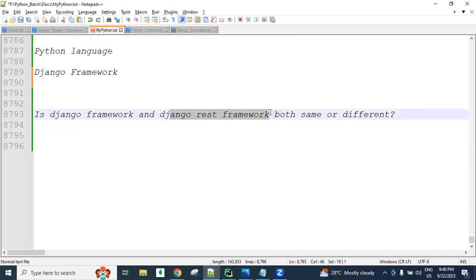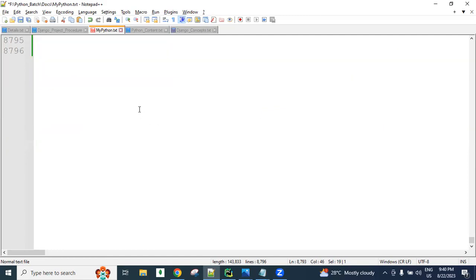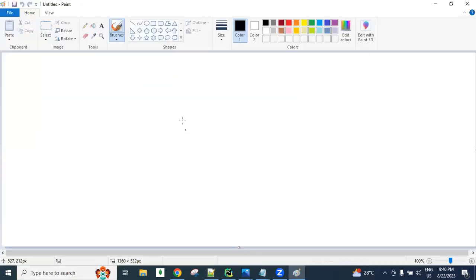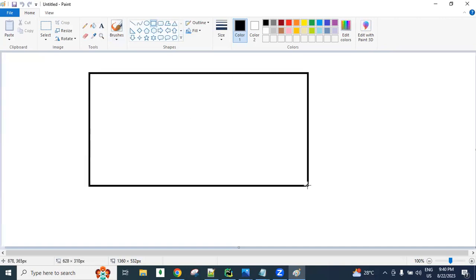Is this clear? In real time, if we want to develop one project, these three things must be required. This is one complete project assumption.